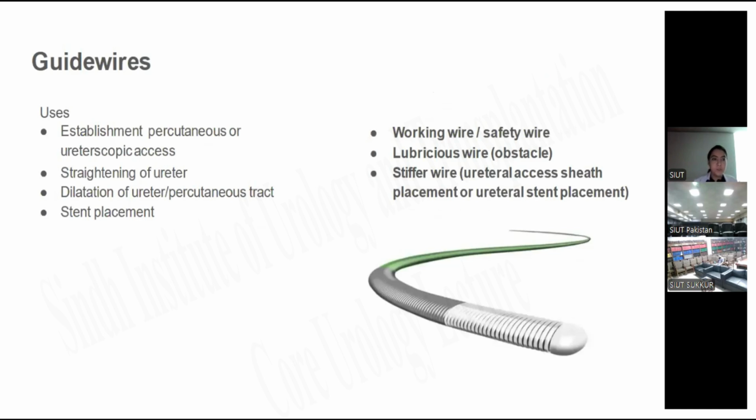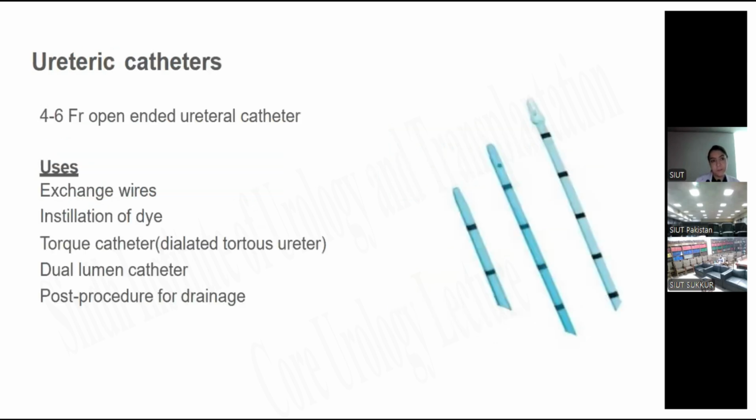Guide wires: we use a guide wire for the establishment of the percutaneous ureteroscopic access, straightening of the ureter, dilatation of the ureter and percutaneous tract, and stent placement. They come as safety wires, lubricated wires, and stiffer wires. Ureteric catheters come in 4 to 6 FR open-ended ureteral catheters, and they are used for exchange of wires, injection of dye, catheter for dilated tortuous ureter, dual lumen catheter, and post-operative drainage.